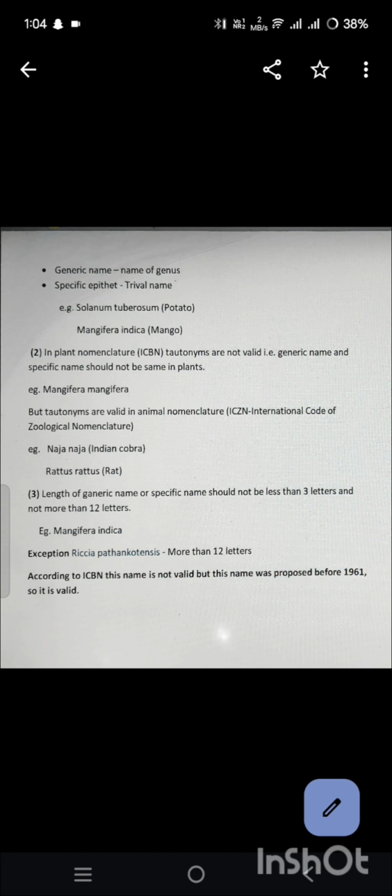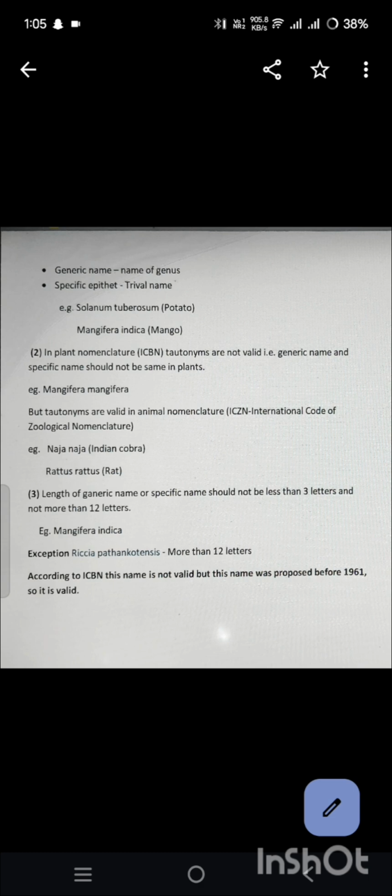In plant nomenclature under ICBN, tautonyms are not valid. That is, the generic name and specific name should not be the same in plants, for example Mangifera mangifera is not a valid name. But tautonyms are valid in animal nomenclature, ICZN, International Code of Zoological Nomenclature. Example: Naja naja, Indian cobra; Rattus rattus, rat.